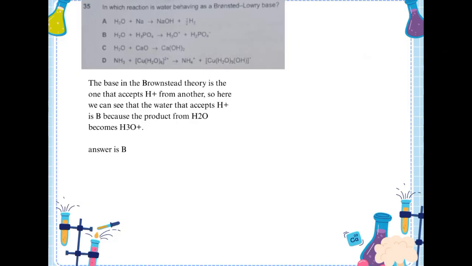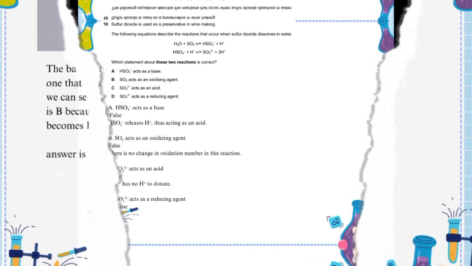Next, in which reaction is water behaving as a Bronsted-Lowry base? So the base in the Bronsted theory is the one that accepts H+ from another. So here we can see that the water that accepts H+ is B, because the product from H2O becomes H3O+. So the answer is B.